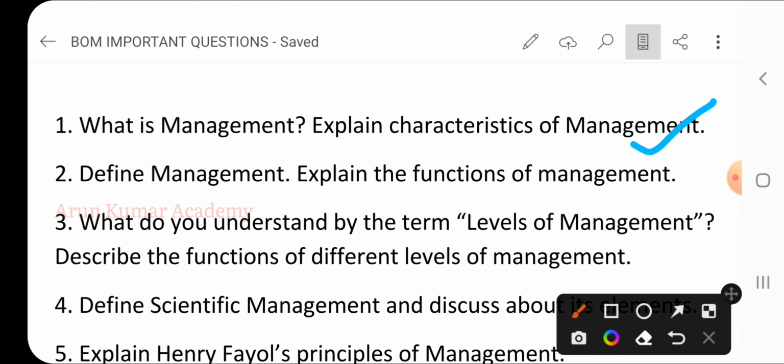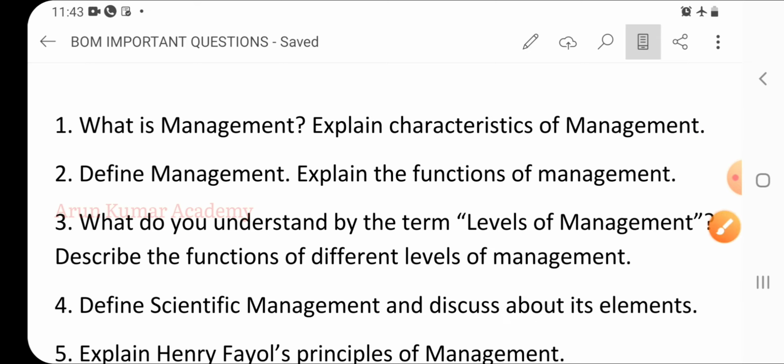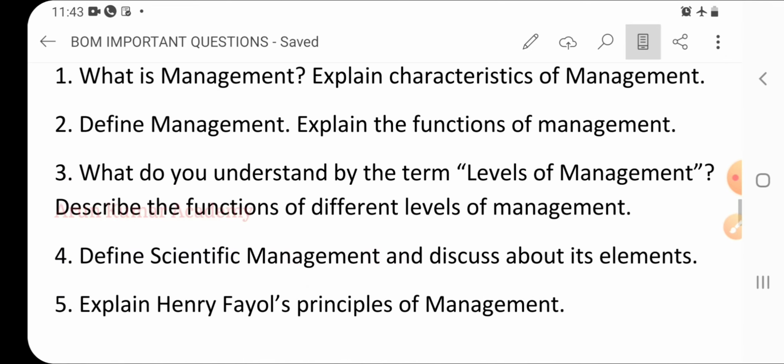Then second question, define management, explain the functions of management. So here also you need to define the meaning of management. Learn by heart at least 3 definitions of management. First write the meaning, write the introduction, then go for the definition, then come to the functions of management. At the end of the day, last you need to write the conclusion also. So what are the functions of management? Planning, organizing, controlling, directing, coordinating, etc. All those functions we can write one by one.